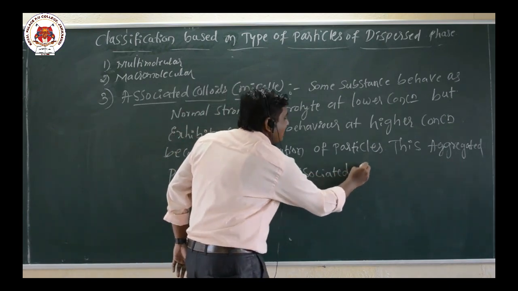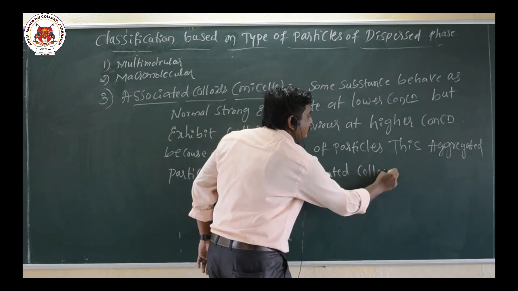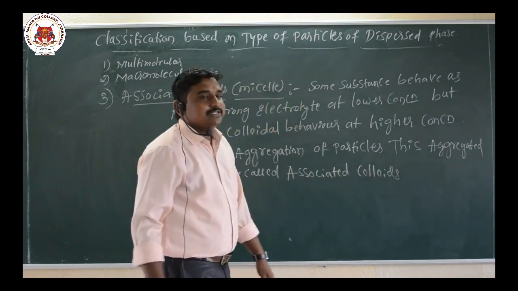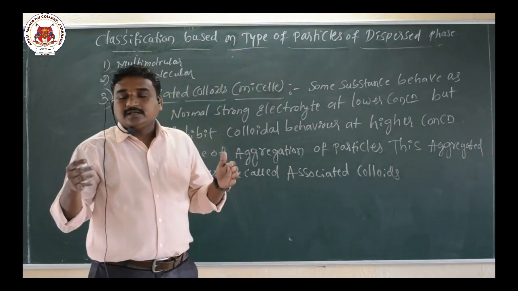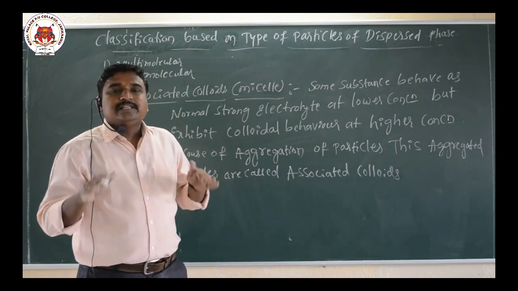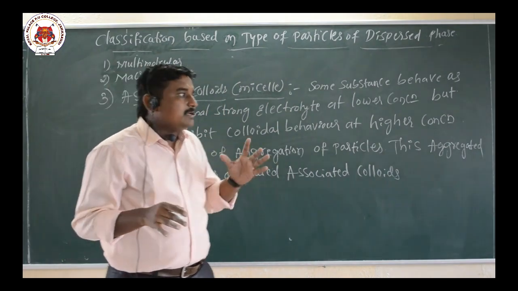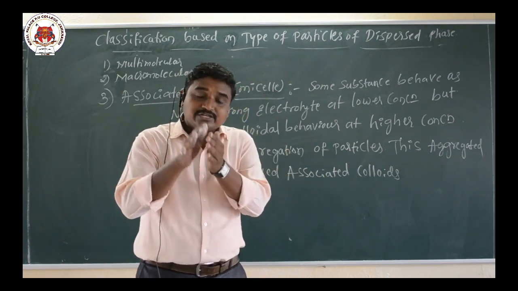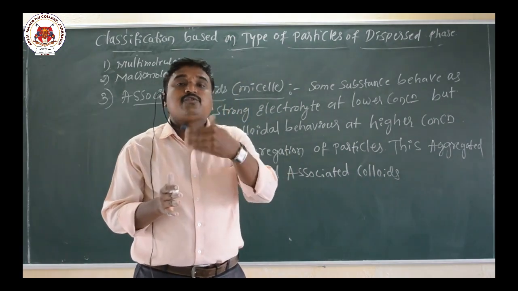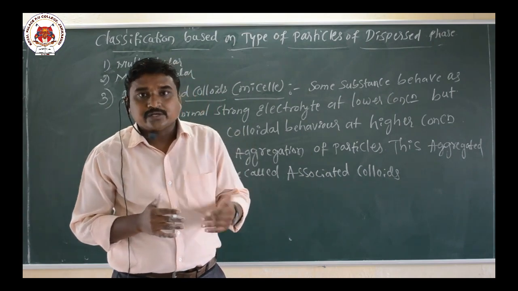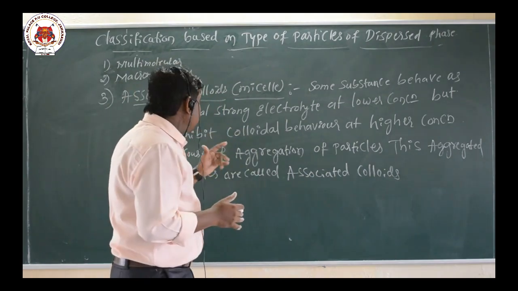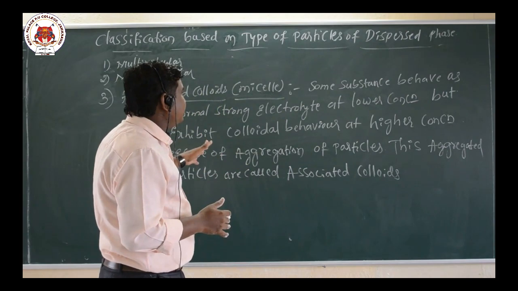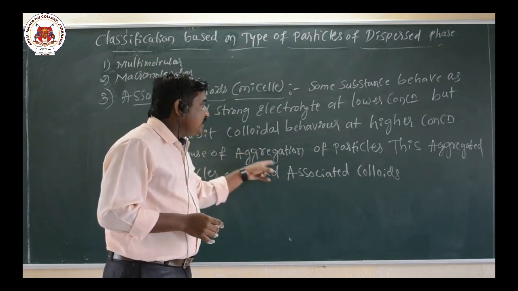So associated colloid means at lower concentration they behave as normal strong electrolytes, but at higher concentration aggregation of particles takes place to form a colloidal solution or colloidal sol. Such type of colloid formation is called associated colloids.